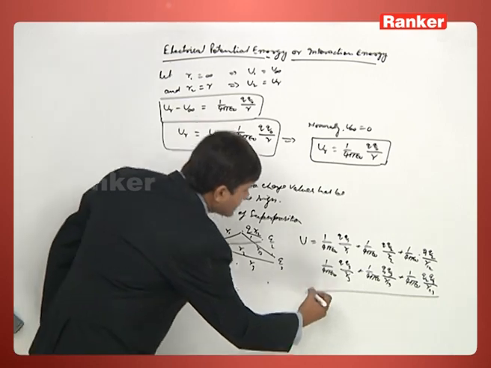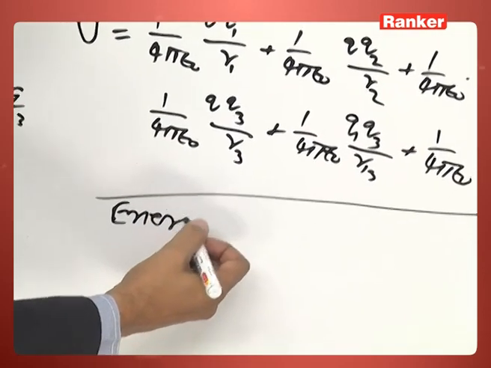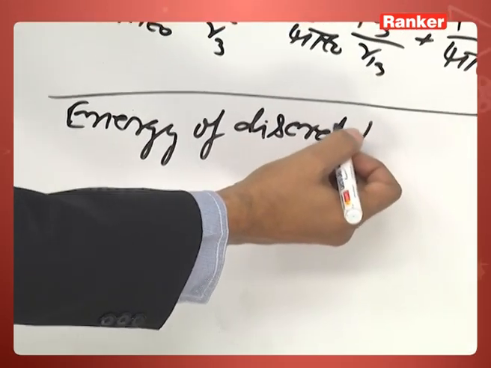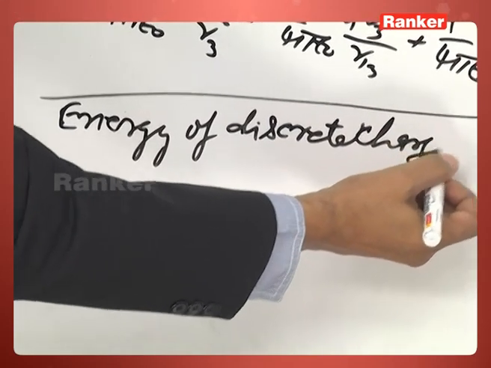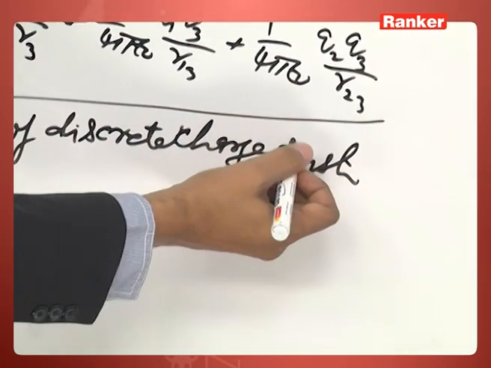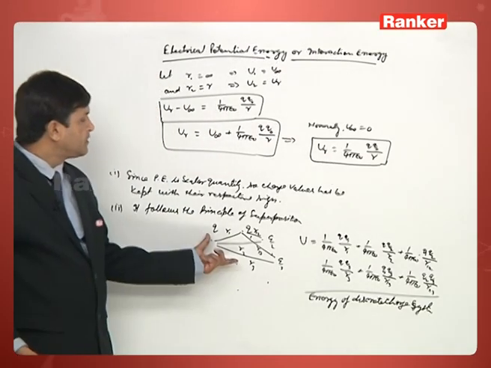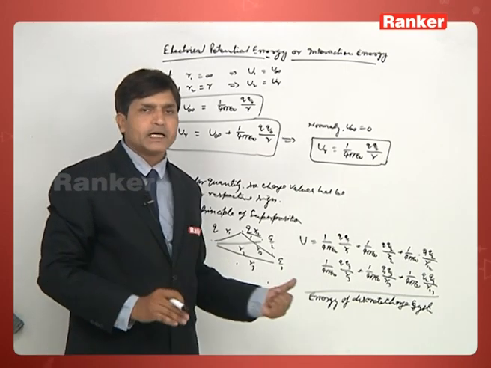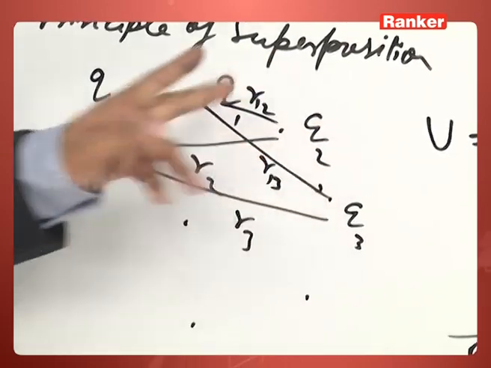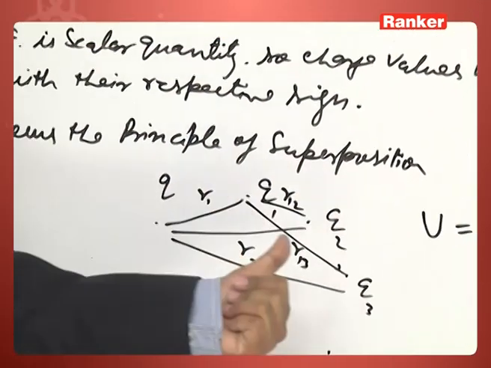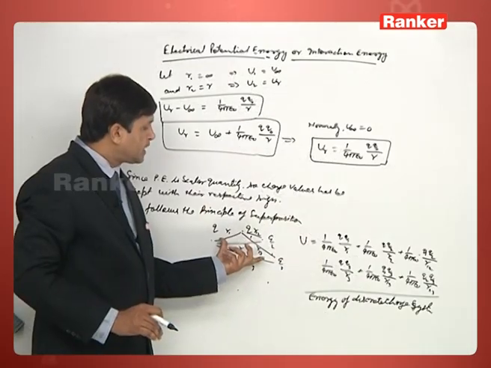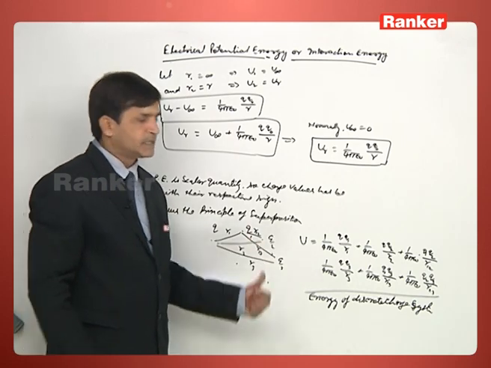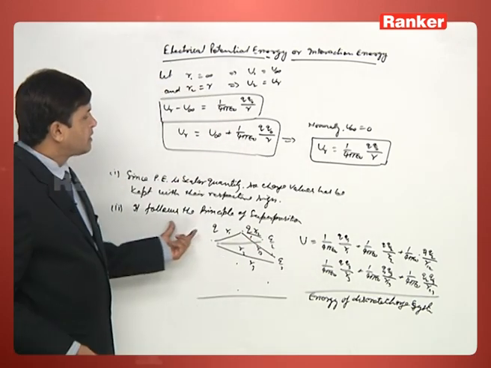This is also called the energy of a discrete charge system. It means if we have more than two charges, we calculate the interaction energy of each pair of charges. According to the principle of superposition, the energy of each and every pair of charges remains the same. It does not depend on the presence of other charges. So, this is the meaning of the principle of superposition.